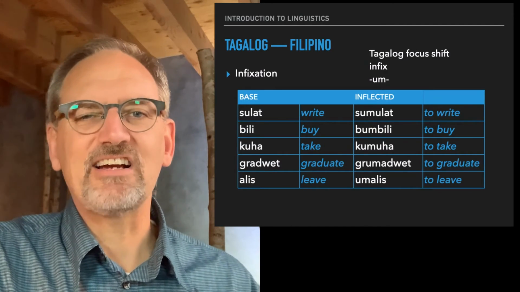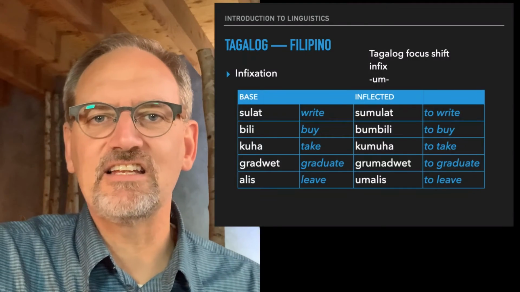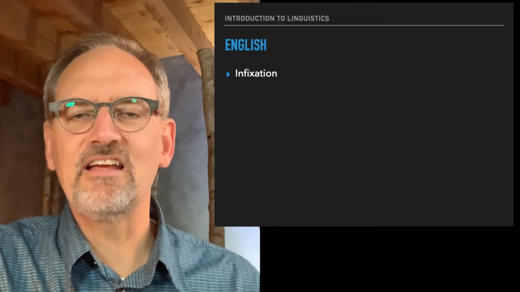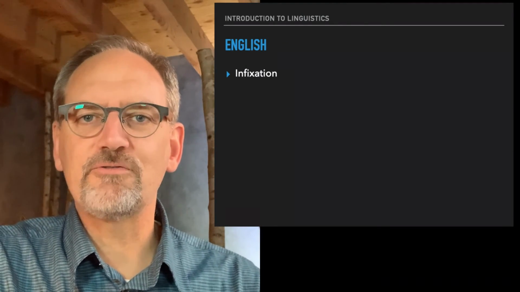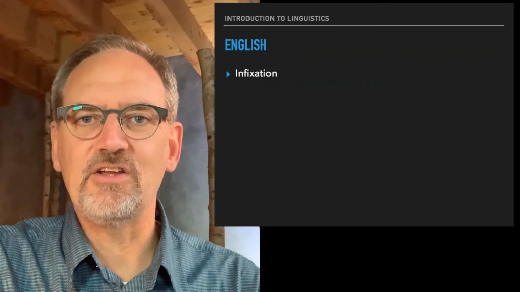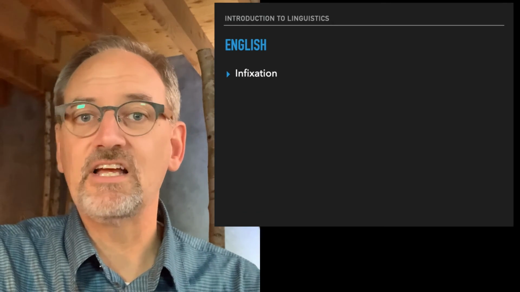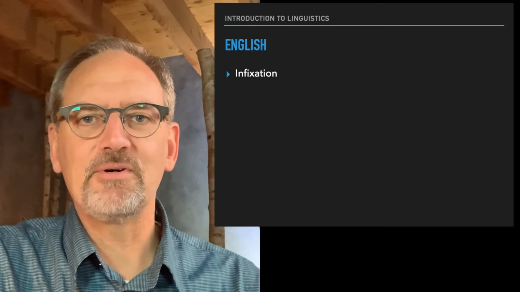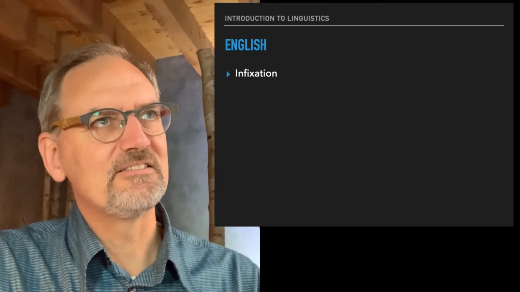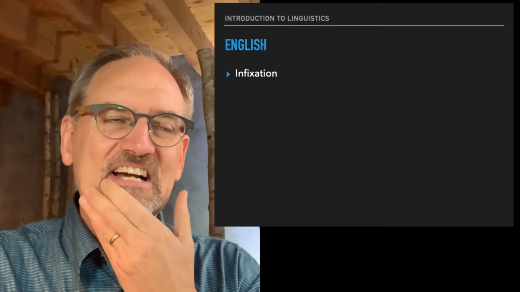Now, we actually have a kind of infixation in English. It's not really a word formation process that involves a morpheme. It's certainly not inflection, but there's a kind of, how do you describe it?